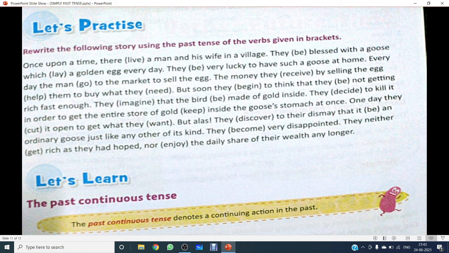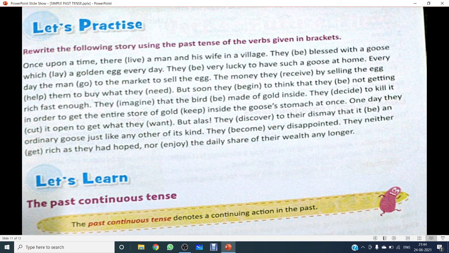They were very lucky to have such a goose at home. Every day the man went to the market to sell the egg. The money they received by selling the egg helped them to buy what they needed. But soon they began to think that they were not getting rich fast enough.